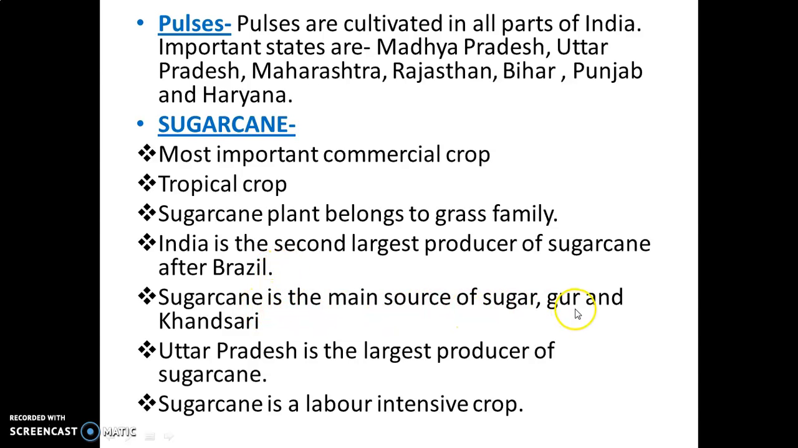Sugarcane is the main source of sugar, gur and khandsari. Uttar Pradesh is the largest producer of sugarcane in North India. But nowadays, the maximum production of sugarcane is coming from Maharashtra, in southern India. The reason is better quality seeds, better irrigation system and modern methods are used. Sugarcane is a labor-intensive crop. This crop needs maximum labor from the sowing period to the harvesting period. Lots of labor is required.